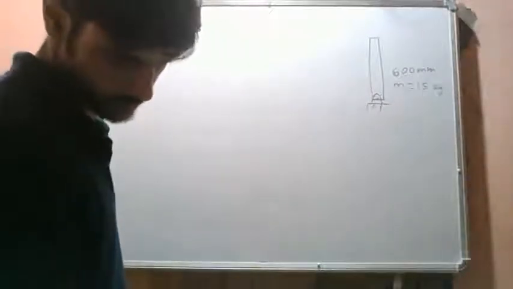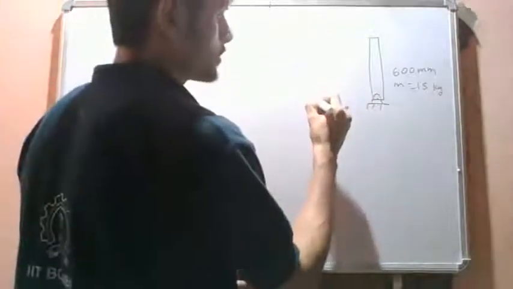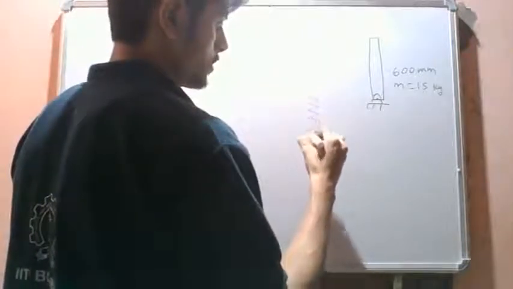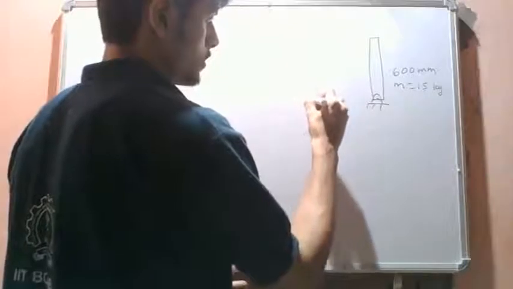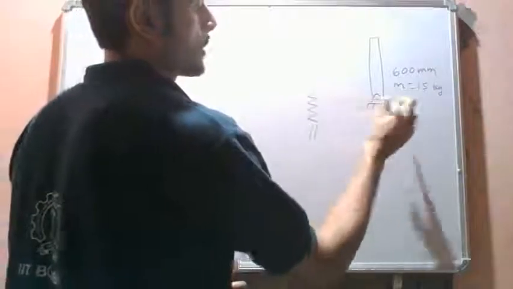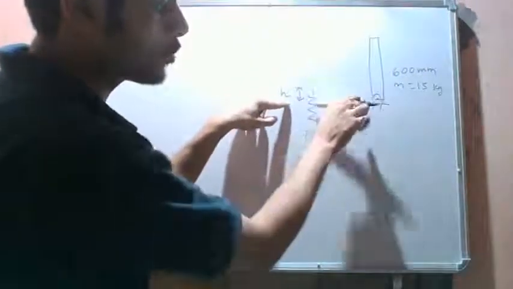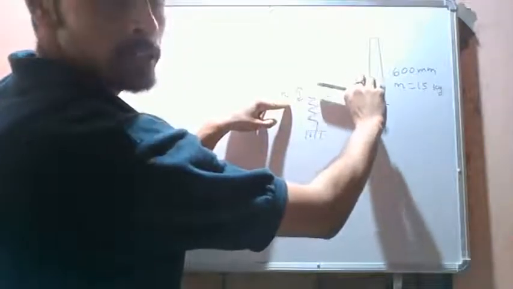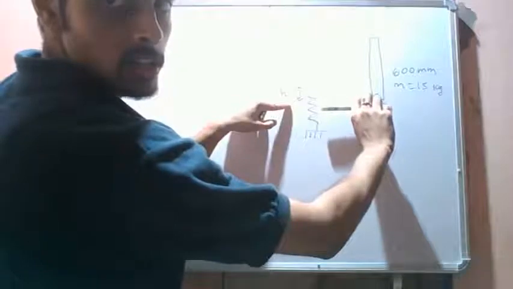We have a spring over here, and this spring is attached. When the rod comes over here and strikes this spring, the spring gets compressed by an amount h. The rod is like this initially, it rotates and comes like this, hits the spring, compresses it by h, and becomes horizontal. In this situation the velocity of the rod is given.